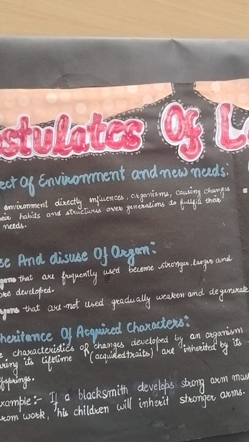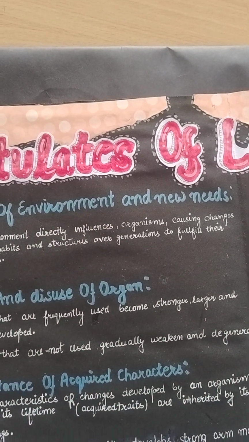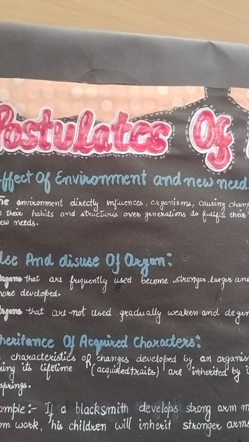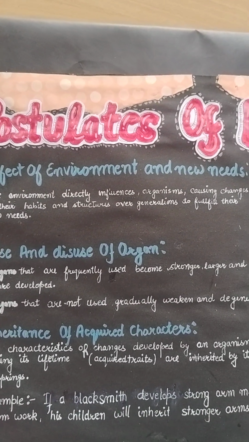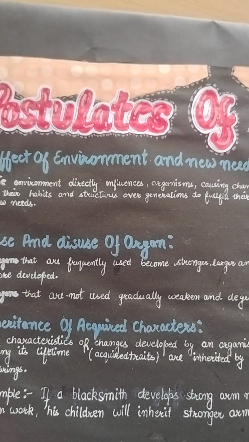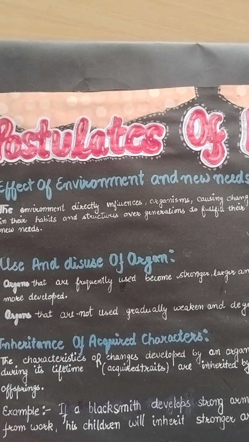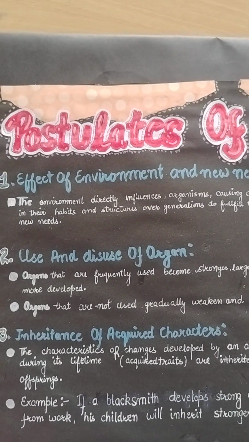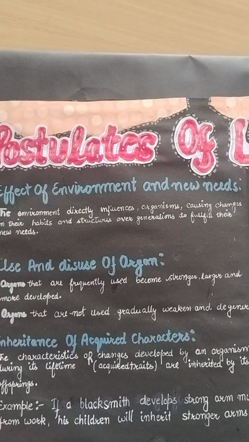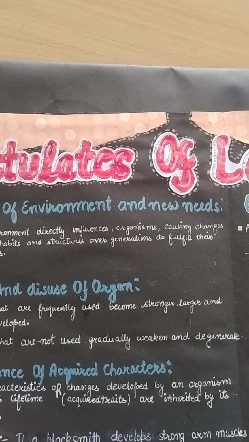Postulates of Lamarckism have very great examples, like if a blacksmith develops strong arm muscles from work, his children will inherit stronger arms. As well as there are use and disuse of organs: those frequently used become stronger, larger, and more developed. It is also known as inheritance of acquired characters.